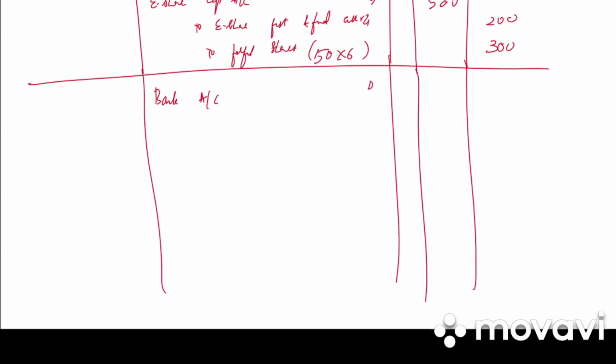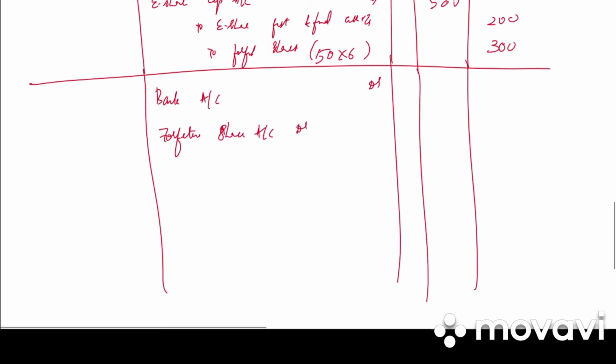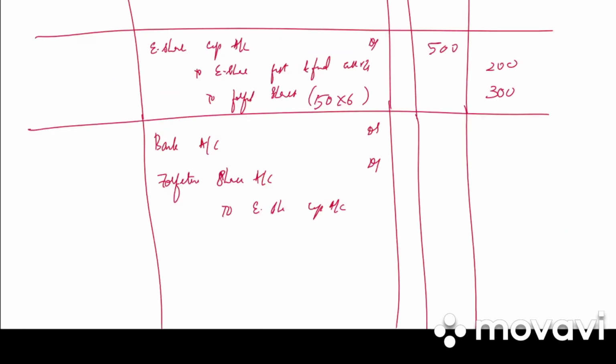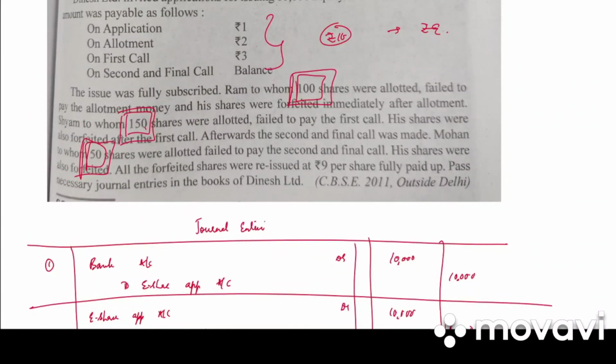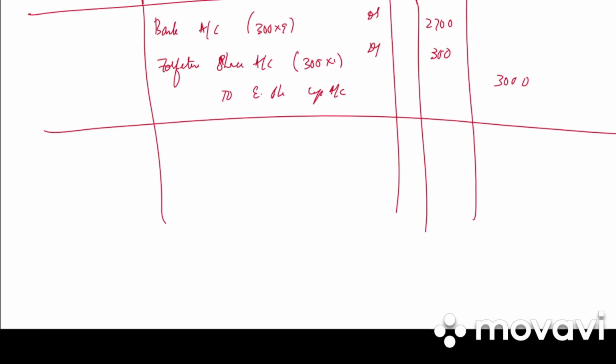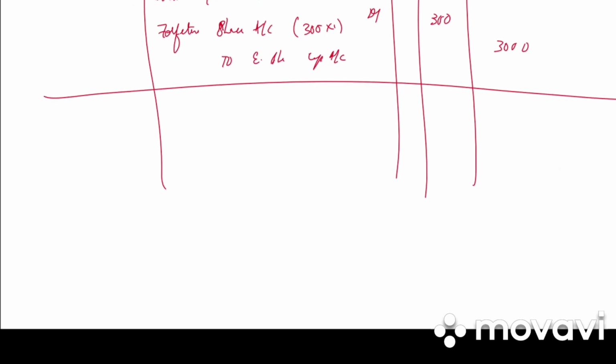Next we have reissue of shares. It is reissue at discount. So bank account debited, forfeiture shares account debited, to equity share capital account. How much is the discount? 1 rupee. Total of how many shares are forfeited? 100 plus 150 plus 50, that is 300. So 300 into 1 is discount. 300 into 9 is bank, that is 2,700. Total 3,000 is equity share capital. Write the narration. All 300 shares reissued at rupees 9 per share, fully paid up.